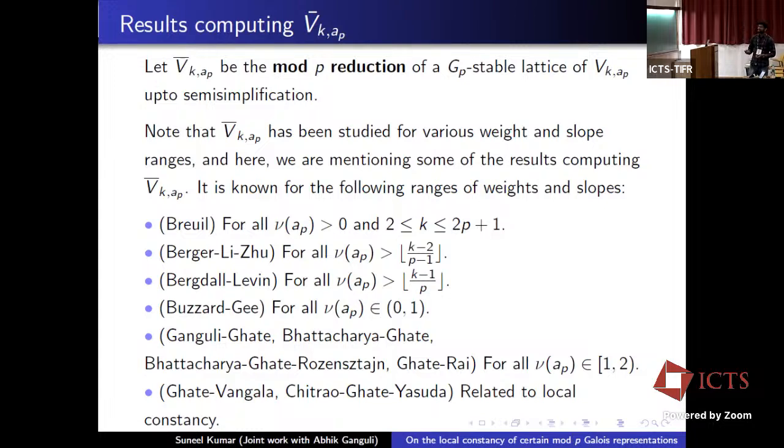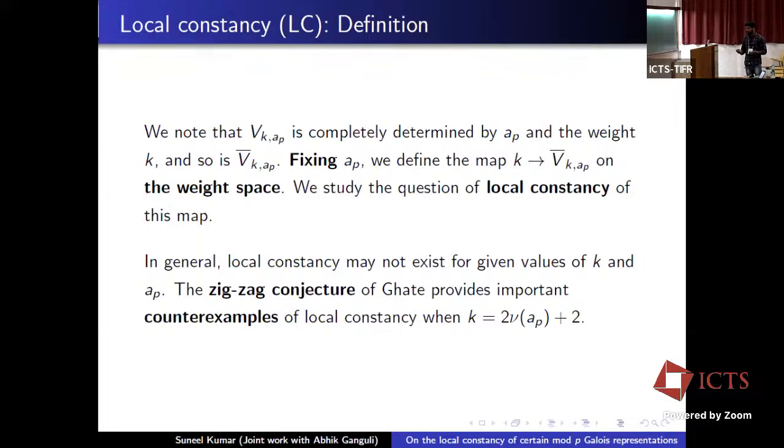We basically consider a slight variant of the question of computing B bar k,a_p for all weights, and let me explain what I mean by variant. As we noted, V k,a_p is completely determined by a_p and weight k, and so is V bar k,a_p. So by fixing a_p, we define a map, k goes to V bar k,a_p, on the weight space. We study the question of local constancy of this map.